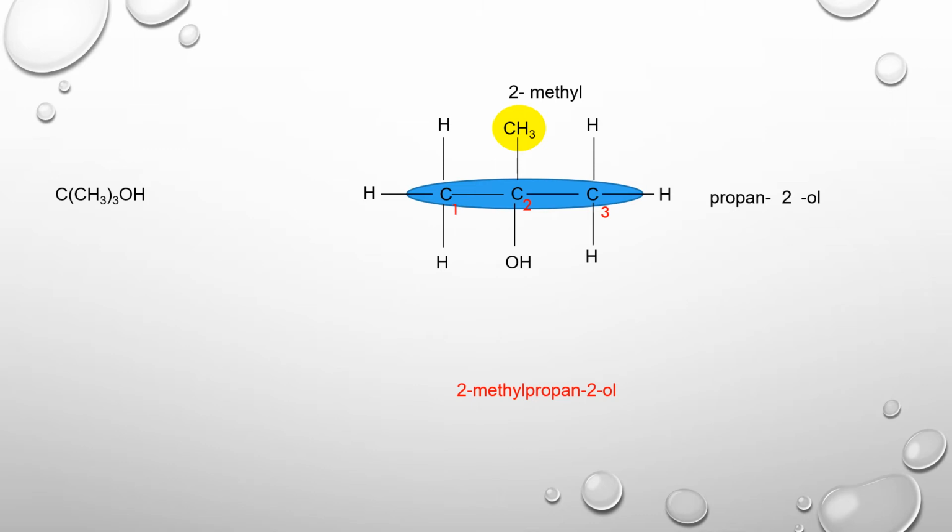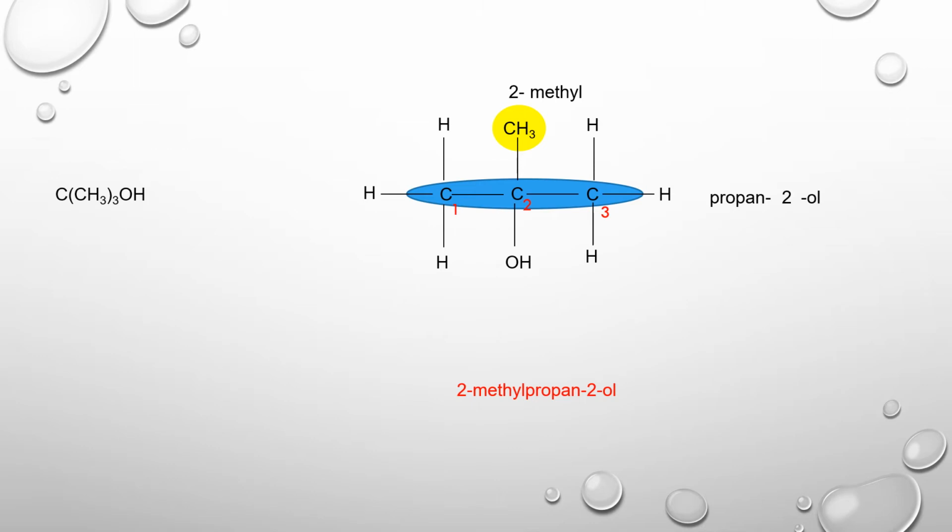You have to expand the structure and always circle your parent chain so that you are not confused. Okay, with a pencil you can trace your parent chain, write the name of the parent chain, and then whatever is sticking on the parent chain will become your branches. Now usually your branches should be given the lowest number. However, if there is a functional group in the compound, that functional group will be given the priority. So that functional group will be given the lowest number over the branches.